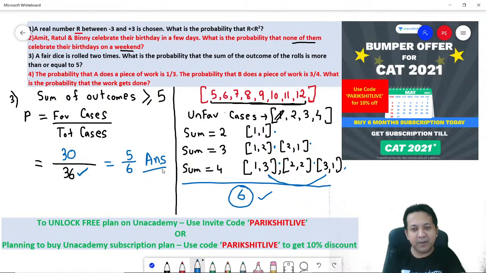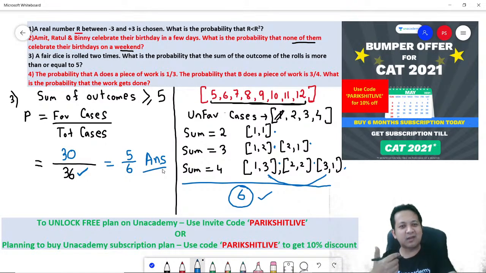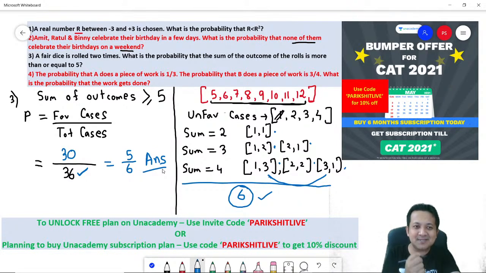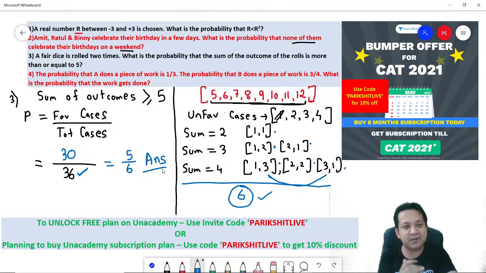See, people find probability tough just because they don't think about it logically. There is no formula in the chapter, unlike geometry where you have got 50, 60, 70 theorems, and you need to know them. Here there is no theorem. It's just about common sense once you see the question. Hence, I would consider the chapter really easy. You don't need prior knowledge. If I tell you I'm going to apply the Apollonius theorem in geometry, and you don't know it, you can't answer. But here, it's not about any prior knowledge. You think logically, and every question you get your answer within seconds.